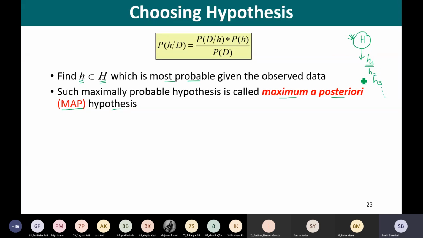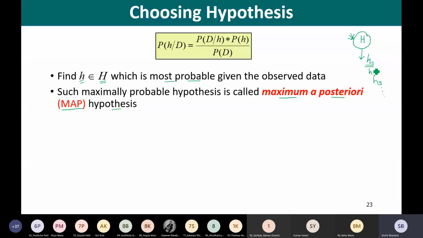So we are going to compute the maximum a posteriori hypothesis. What is this maximum a posteriori hypothesis? The hypothesis which is maximally probable. The hypothesis that provides us the maximum probability is the one we are going to select. But to come up with the hypothesis that gives maximum probability, what do we need to do? We need to compute this probability of H given D for all the hypotheses that we have in the hypothesis space.